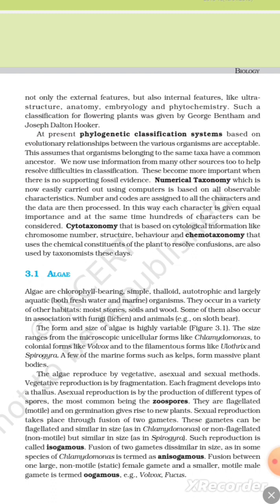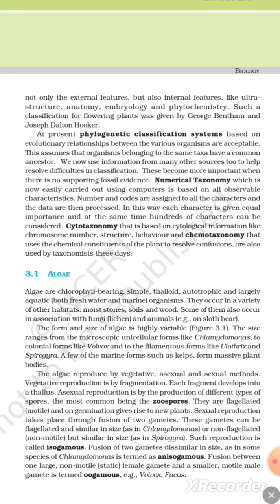In this way, each character is given equal importance and at the same time hundreds of characters are considered. Cytotaxonomy, which is based on cytological information like chromosome number, structure, and behavior, and chemotaxonomy, which uses the chemical constituents of the plant to resolve confusion, are also used by taxonomists these days.